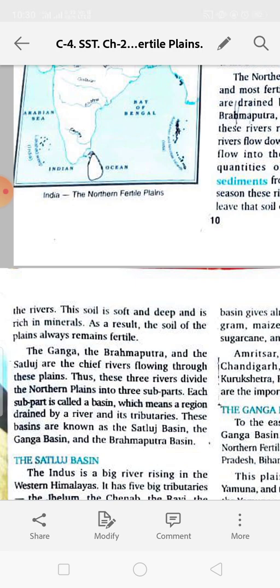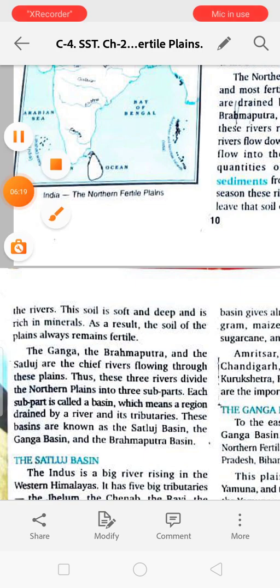Okay, till here, read the chapter, and next day I will give you the next part. We will start from the Satluj basin. Read the chapter, mark the hard spellings, and read it. Learn the spellings also.